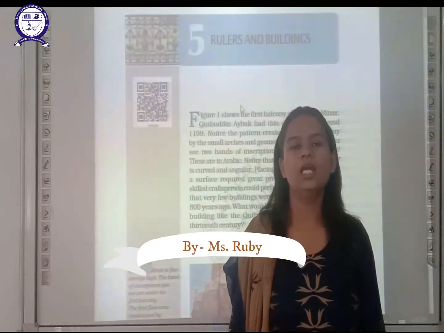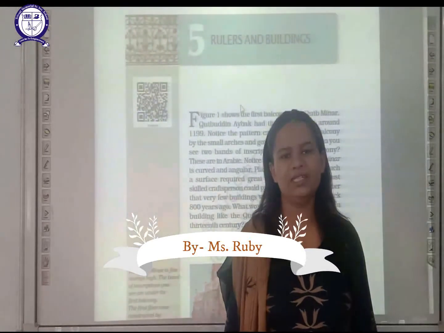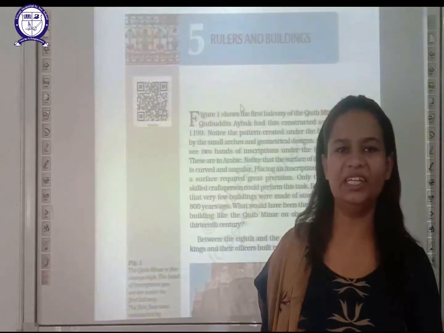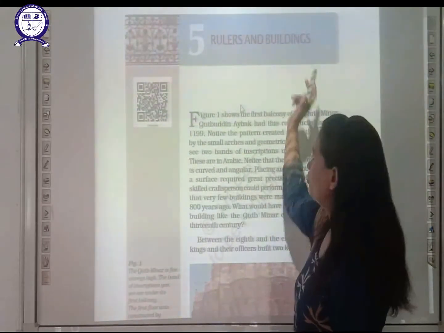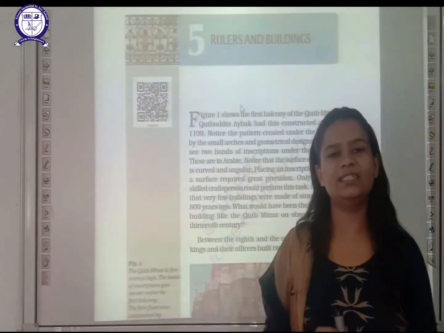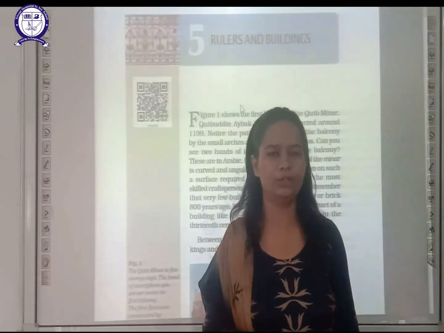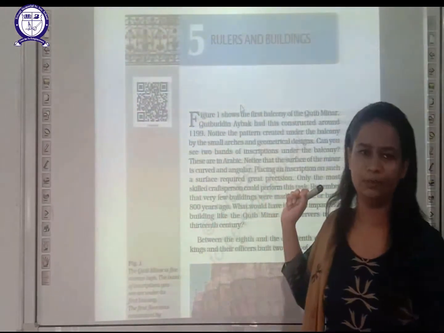Good morning students, today we will start another chapter from class 7th history, and that is chapter number 5, Rulers and Buildings. We will discuss this chapter in two parts, students. So let's start with the first part.